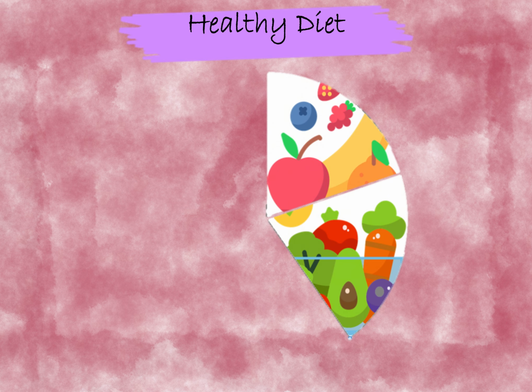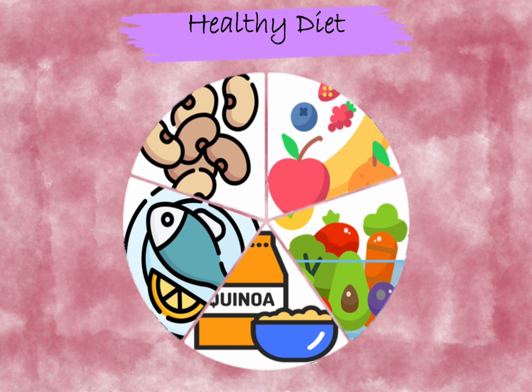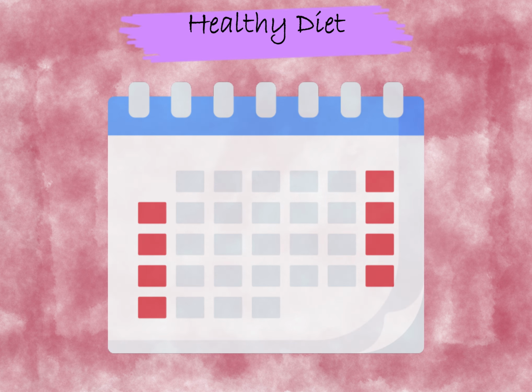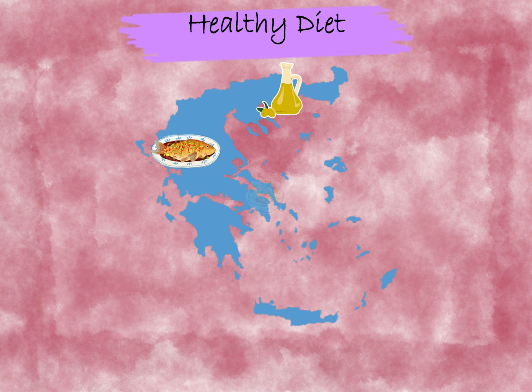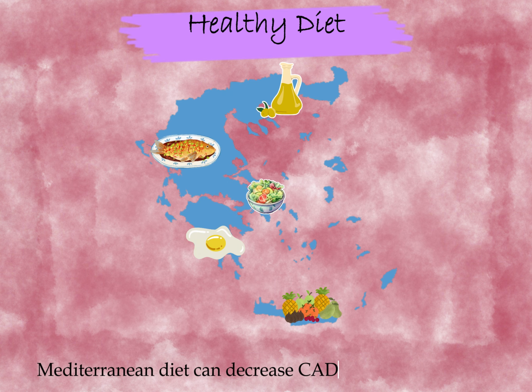Eating a healthy diet is another strategy to limit CAD risk. A systematic review of different studies found that increasing intake of fruits and vegetables, whole grain, oily fish, and fiber all seem to be useful in the prevention of CAD. A small change in diet, such as a 4-serving per week increase in nut intake, was associated with a 22% decreased risk of developing CAD. Similarly, greater adherence to a Mediterranean diet was found to decrease risk of CAD death by 33%.